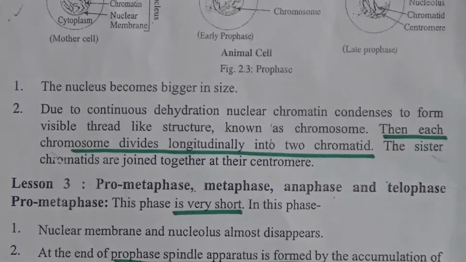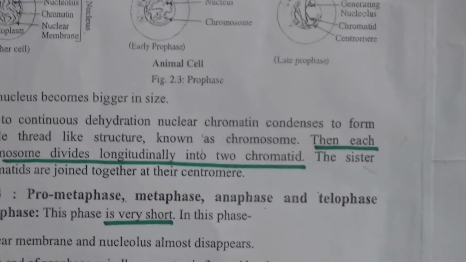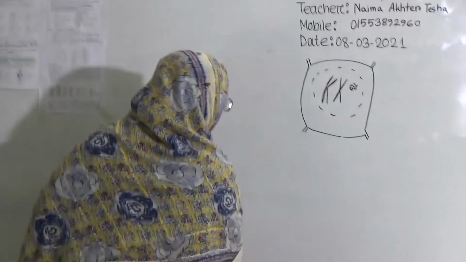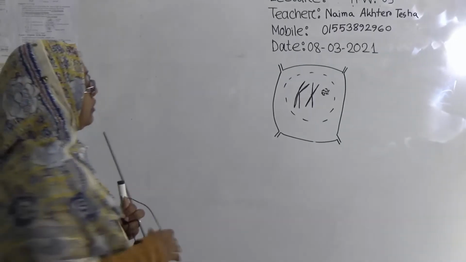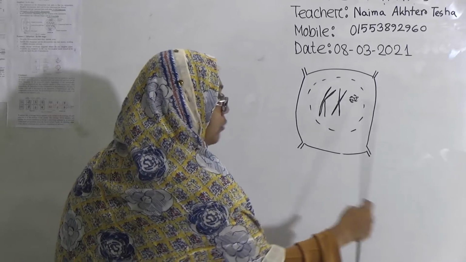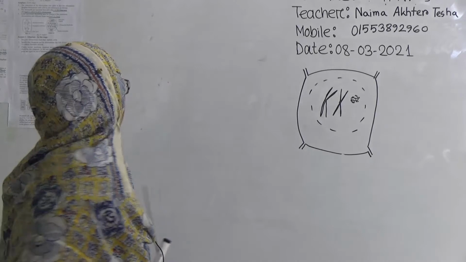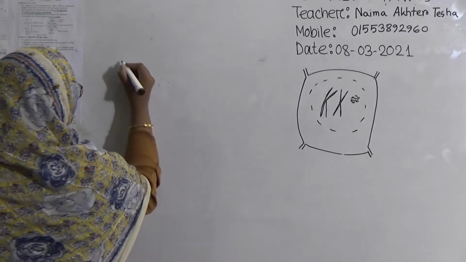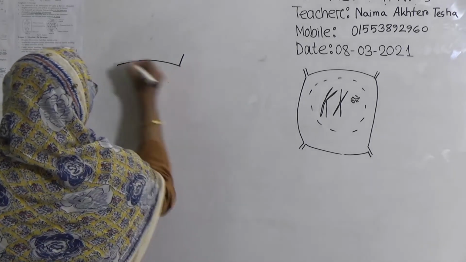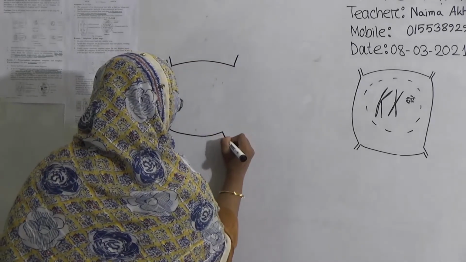Now we will start pro-metaphase. From this we will go to pro-metaphase. That means this picture will be the first step of pro-metaphase. So at the beginning of pro-metaphase, the nuclear membrane and nucleolus almost disappear, and a new structure will develop, and that is known as the spindle apparatus.